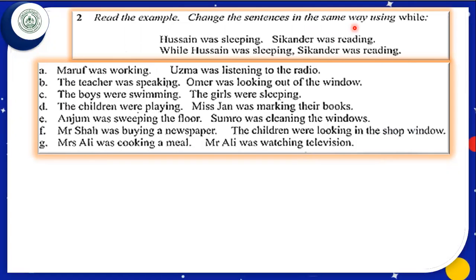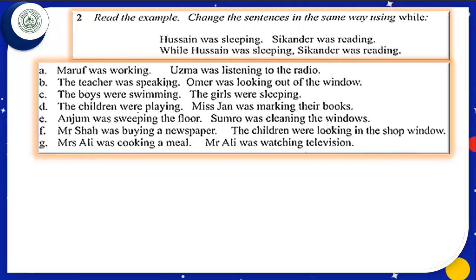Let us try to understand how it is joined. We can see there were two sentences given, but in the answer there is one sentence only. It starts with while and ends with a full stop. We shall try to find out how many changes are made to join these two sentences. First of all, we can see the first word is written while. We were set to join the sentences by using while.